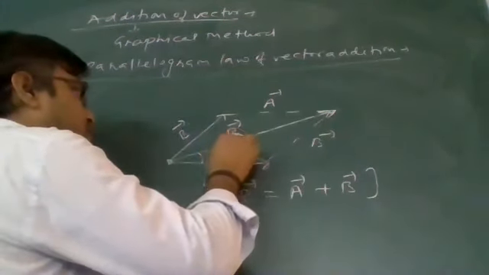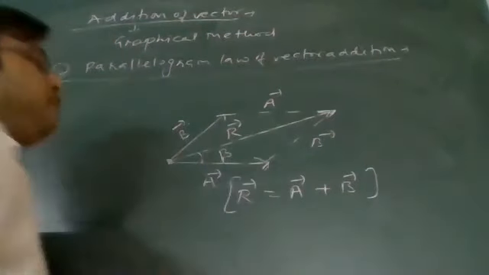I can say this is the direction of this resultant vector from the direction of vector A.